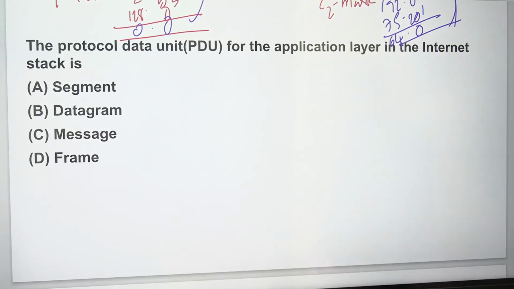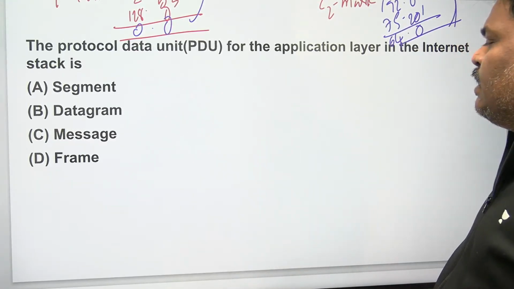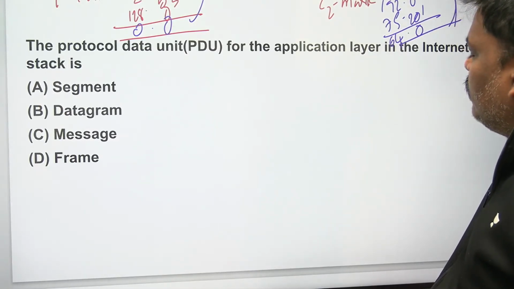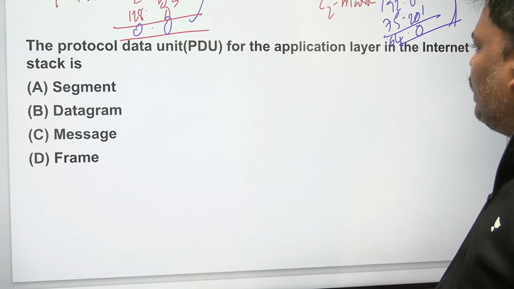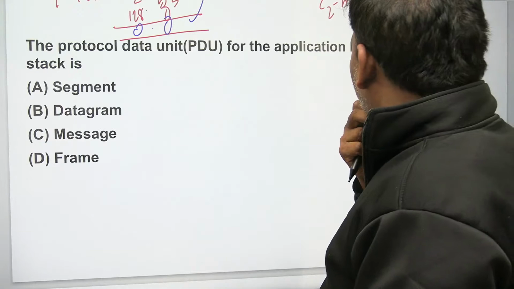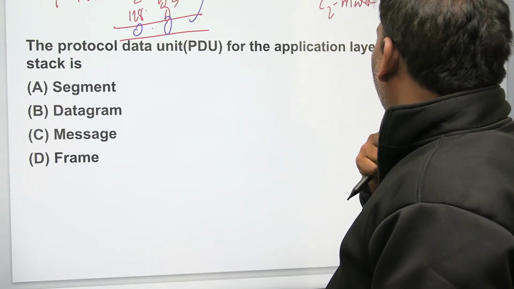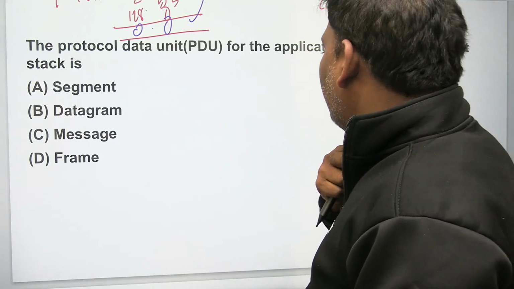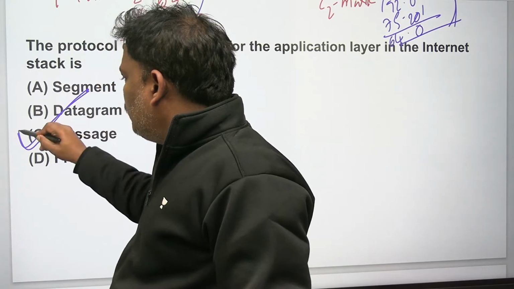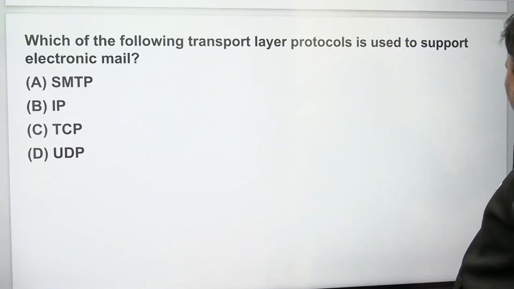The protocol data unit used for the application layer in the internet stack is, what is the answer? Application layer means message, because of the application layer message. Right? Next one.